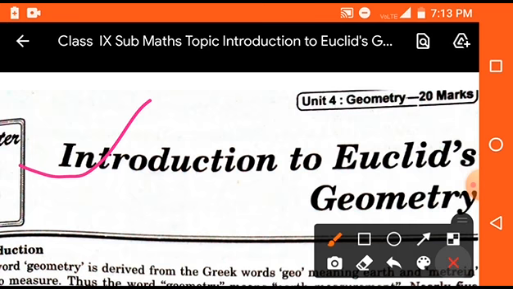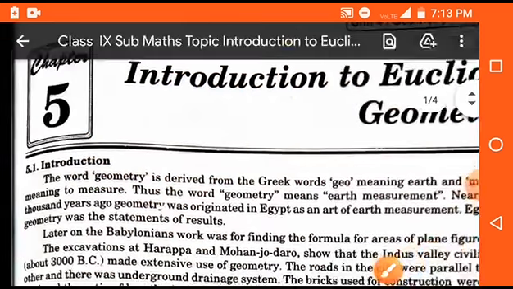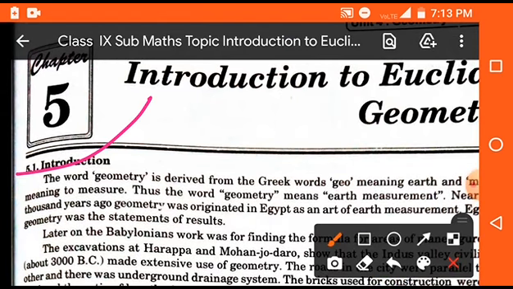So let's start, students. First of all, what is the meaning of geometry? Geometry is derived from the Greek words geo meaning earth and metrian meaning measurement. That means geometry is made by two words, geo and metrian. Geo means earth and metrian means measurement. So we can say that geometry means the measurement of earth. Clear?